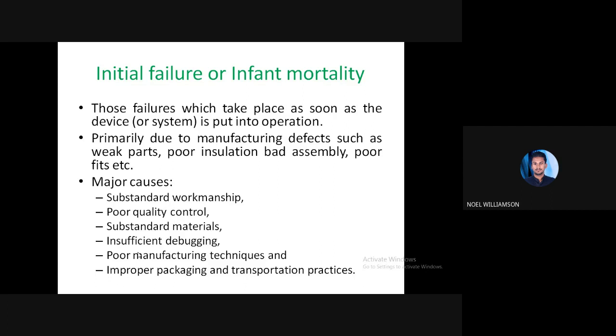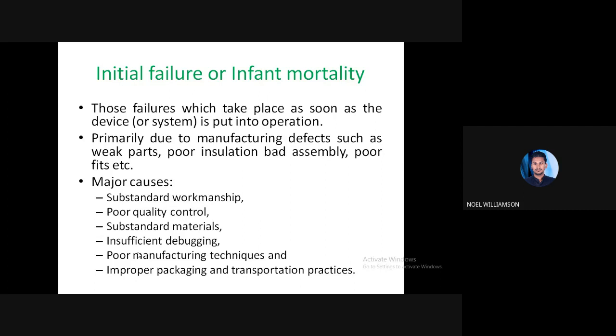Then insufficient debugging, so you cannot identify the failures. Next, poor manufacturing techniques and improper packing and transporting practices. These are the major causes of initial failure.